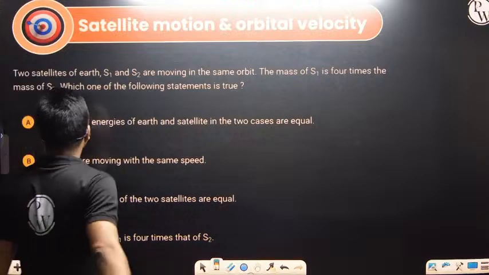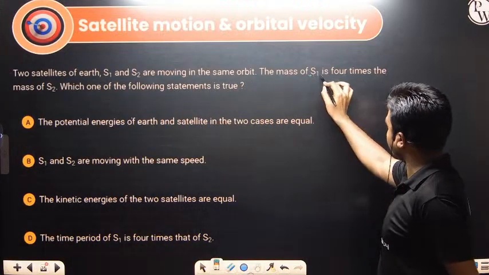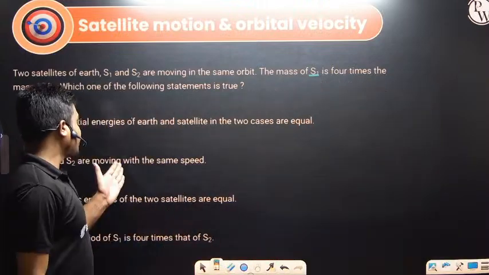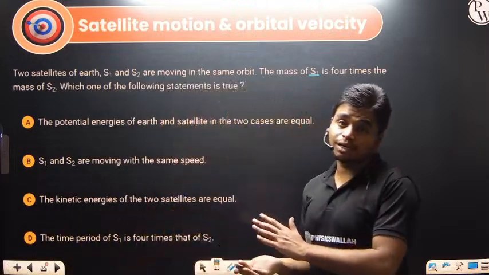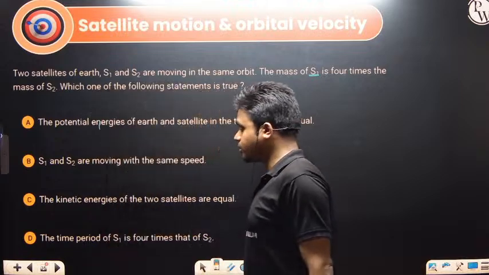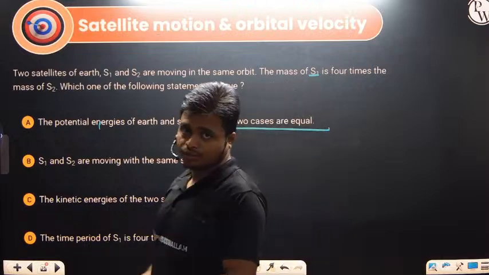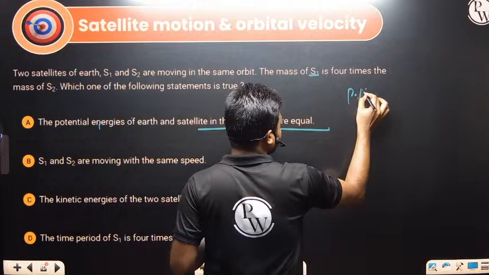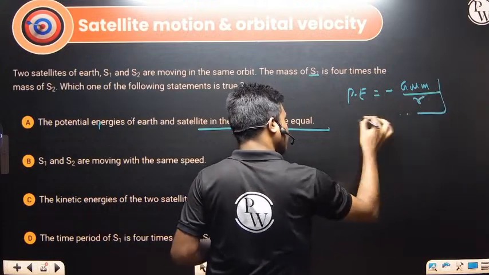Second is this one: two satellites of Earth, S1 and S2, are moving in the same orbit. The mass of S1 is 4 times the mass of S2. They are given the masses and asking whether the mass will determine the different points or not. Option A says the potential energy of the Earth and satellite in the two cases is equal. Earth and satellite, they are asking the potential energy. So what is potential energy? Just now we discussed, the potential energy depends on minus G capital M small m divided by R. So this is the potential energy.